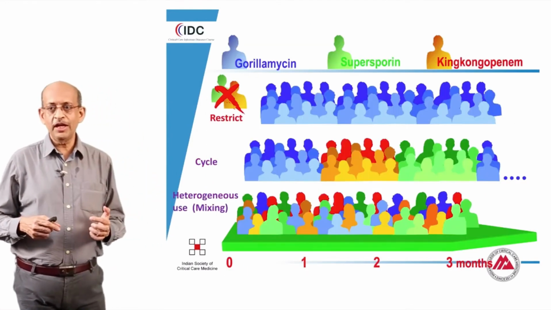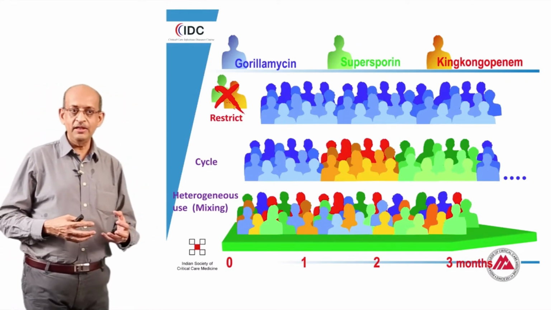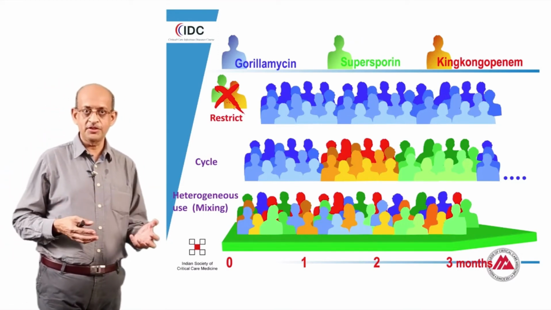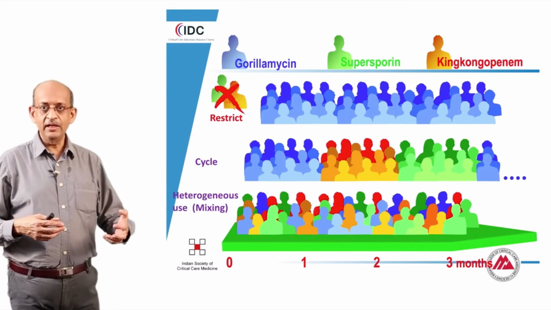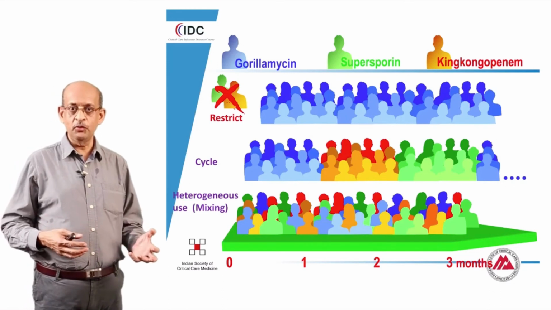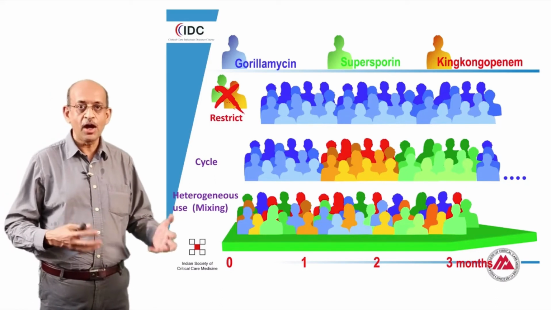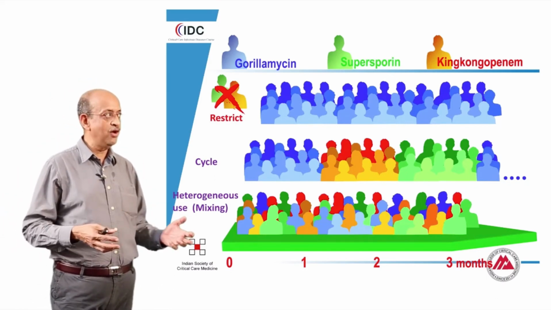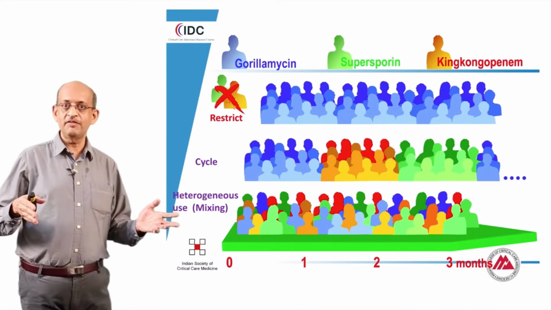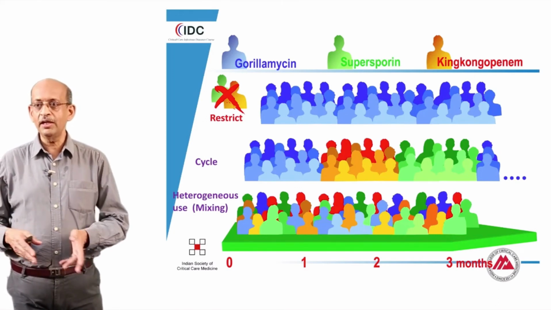The last issue that I want to deal with in the course of this lecture is the issue related to preserving these antibiotics by minimizing the development of resistance. It is extremely likely that when we have multiple antibiotics that the organism is sensitive to, we would think it is logical for us to limit the antibiotics to a specific group for a specific time, so that when the emergence of resistance occurs with one specific group, we could use another antibiotic and then a third.